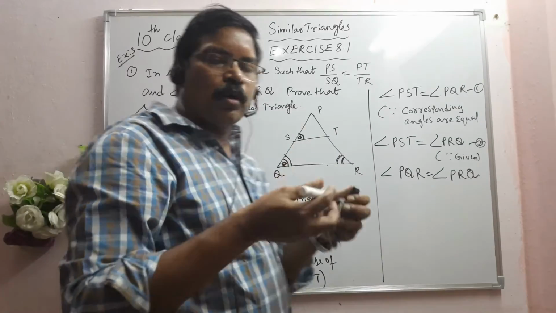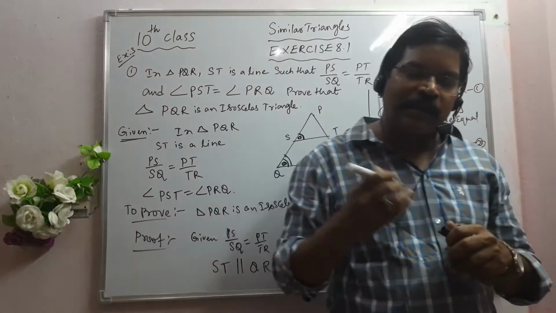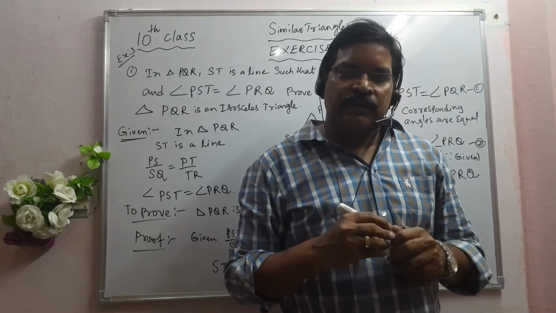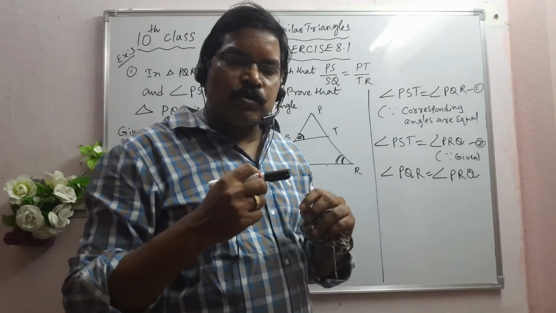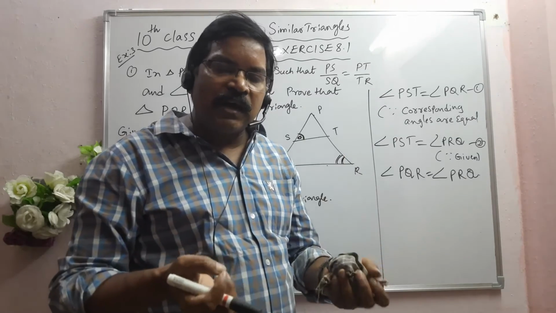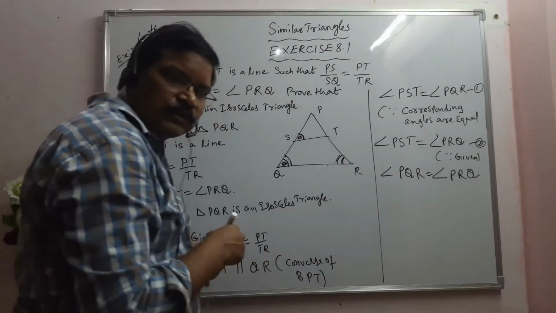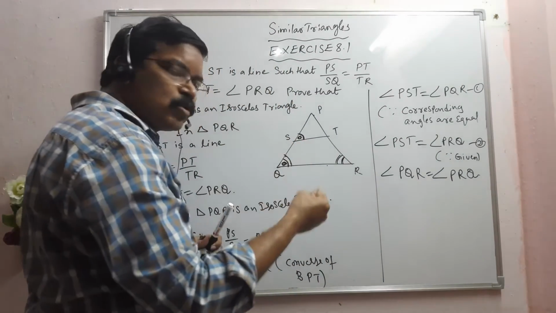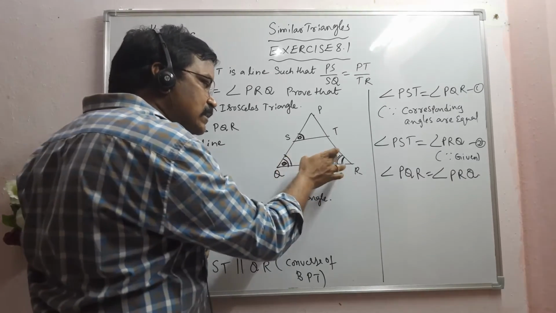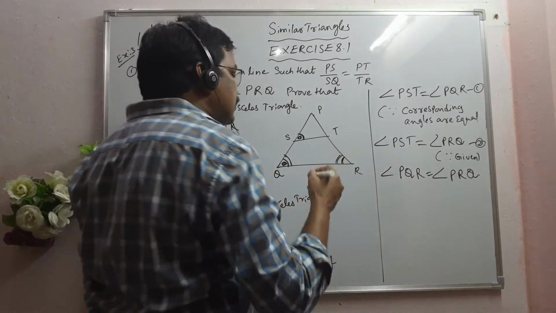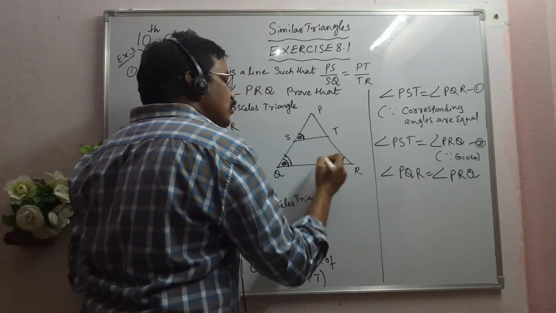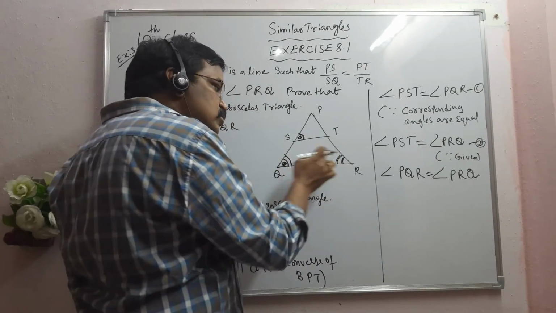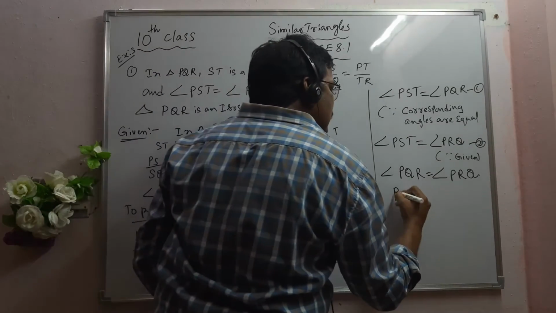See, we learned a property in the lower class: if the sides opposite to equal angles are equal. These two angles are equal, so the sides opposite to these equal angles, what are they?